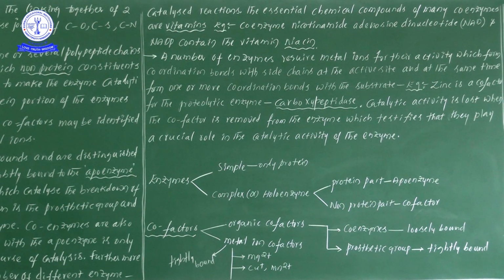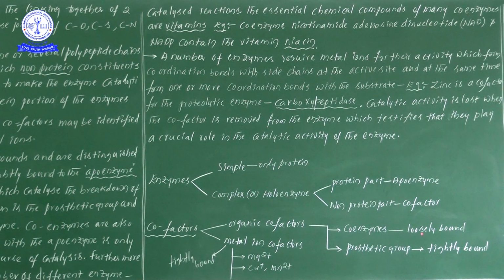Don't forget, these are organic cofactors. Coenzymes are organic compounds and the prosthetic group is also an organic compound. That's why we have written organic cofactors. For our convenience of study, we divided them into two types: coenzymes and prosthetic group.